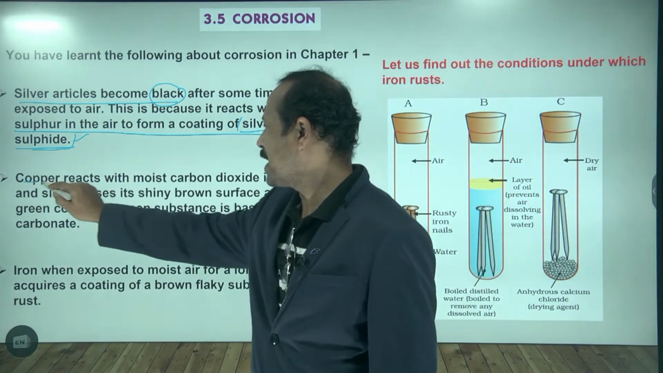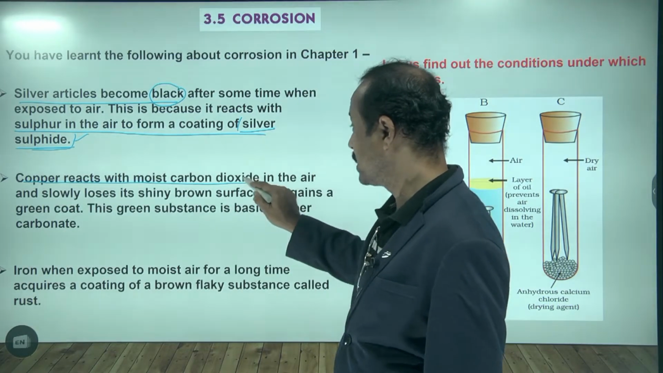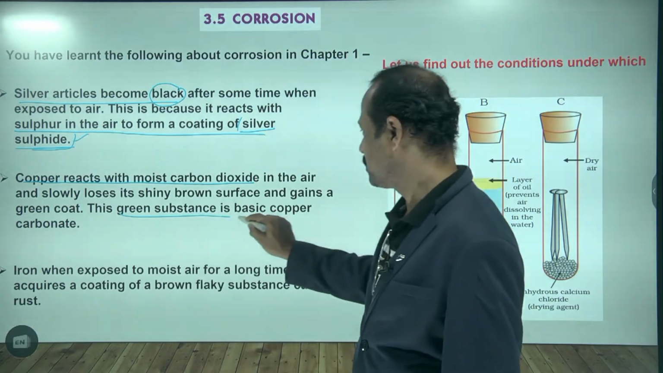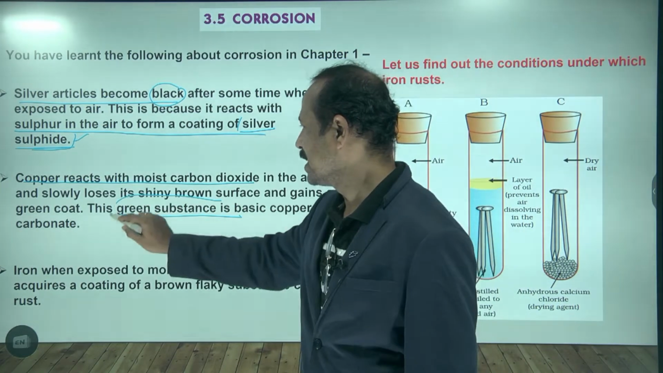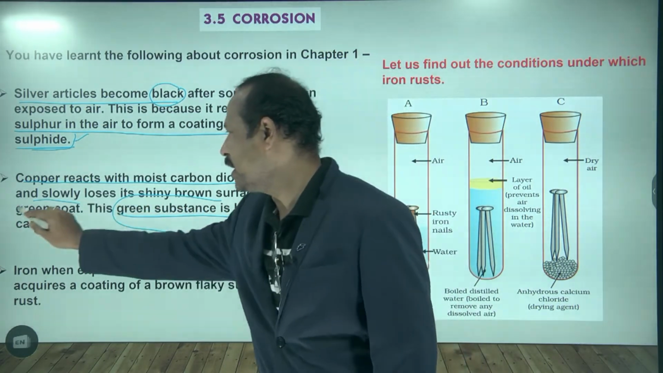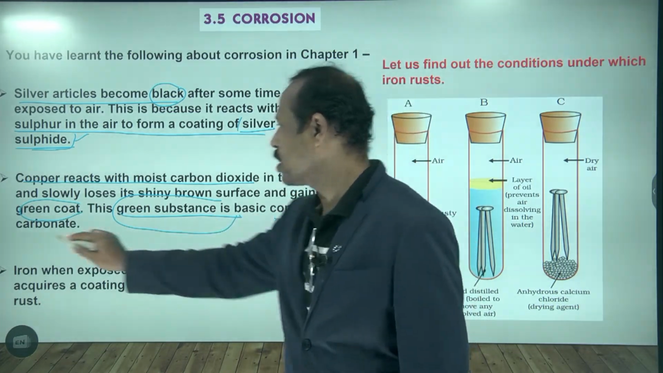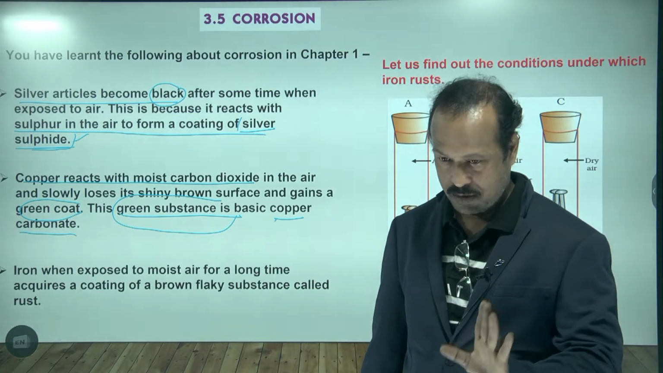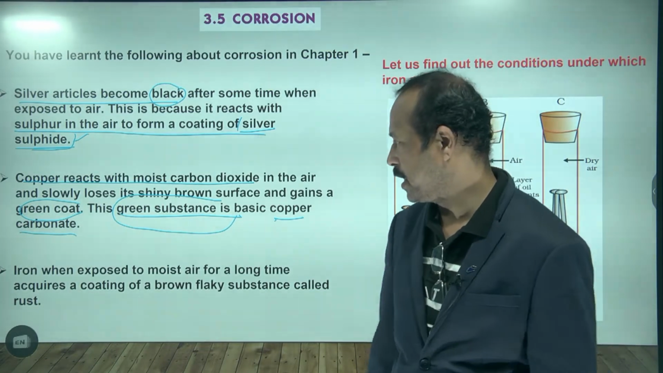Now see here, copper reacts with moisture and carbon dioxide, and it forms a green color substance, a green coating, and this green color substance is called copper carbonate. What is it called? Copper carbonate. Okay.